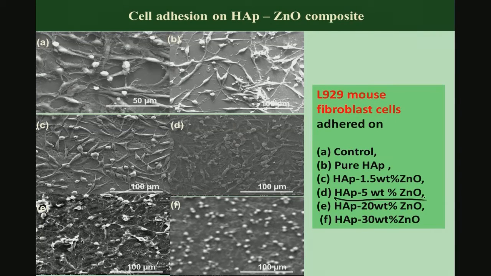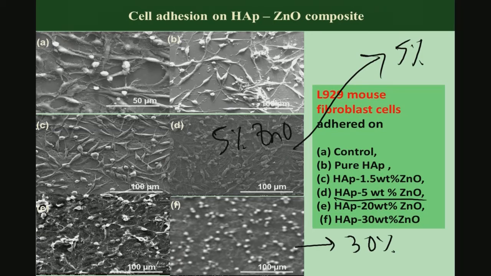D essentially means 5% zinc oxide. So, this is essentially 5% zinc oxide, and you see that certain morphological changes start taking place from 5% onwards, and then this is the 30%. These 30% cells are spherical in nature, which certainly shows that the cell does not undergo any morphological alterations. In other words, cell morphology remains spherical even while being attached to the substrate. That shows that these cells are not adhering and expanding, and that is an indication that cells are perhaps not viable.